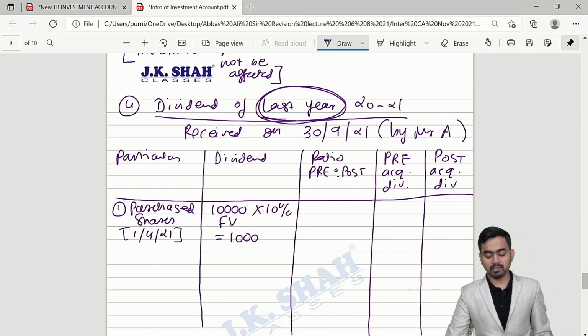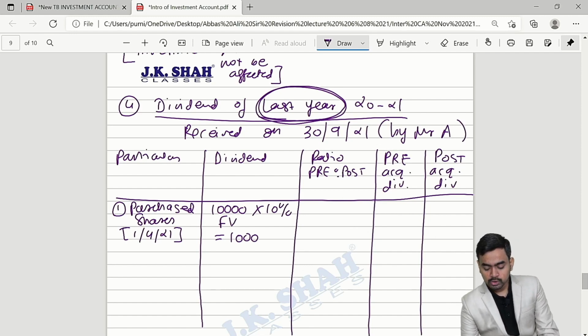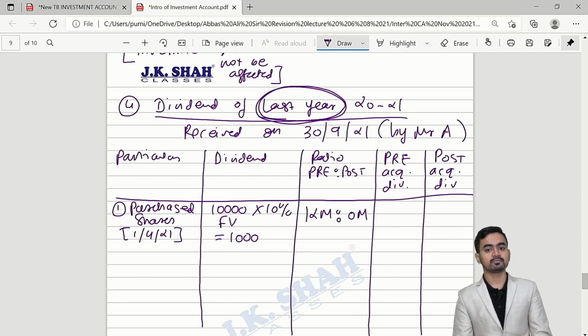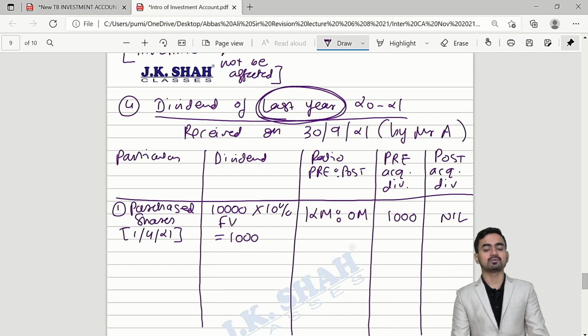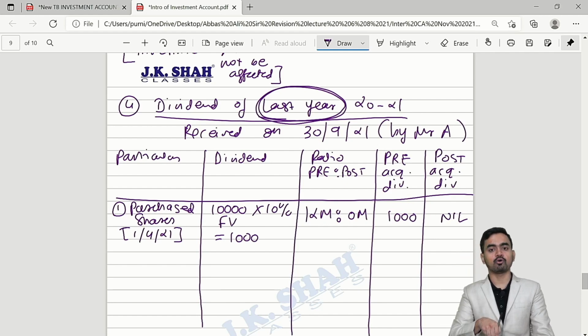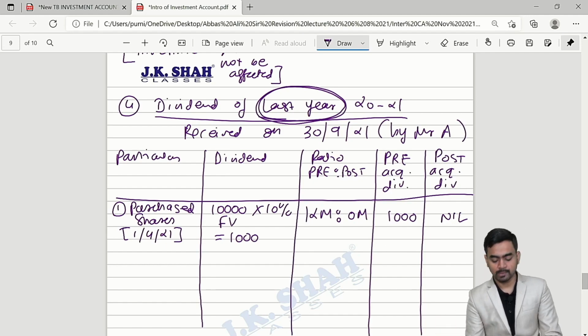Dividend. So tell me my dear students, this 1000 belongs to last year. In the last year you were not owner, somebody else was owner. So entire 12-month pre-period and 0 month in the post period. So this entire 1000 will be treated as pre-acquisition dividend, and in the post acquisition, after you became owner, the company has not yet declared any dividend, so nil.